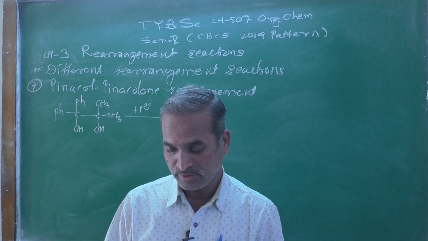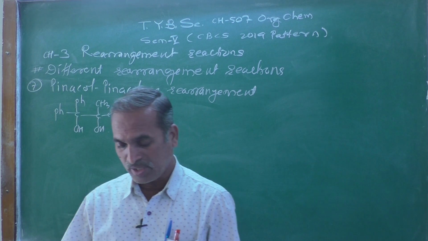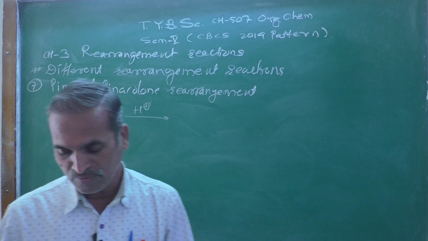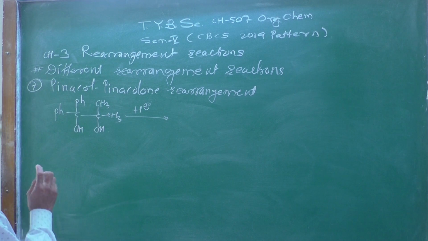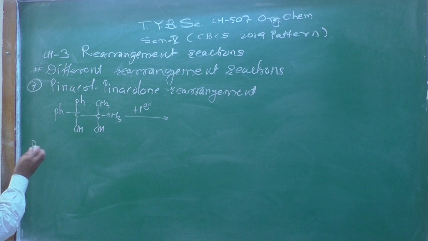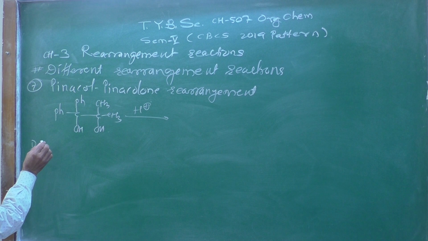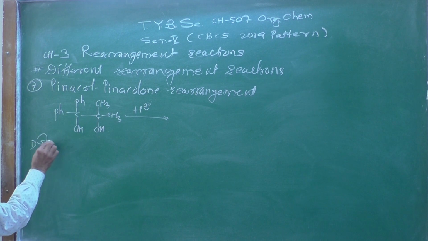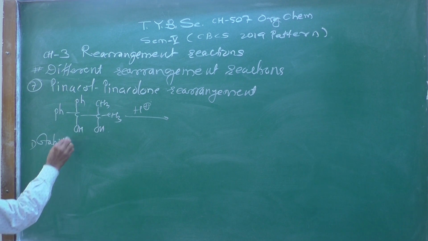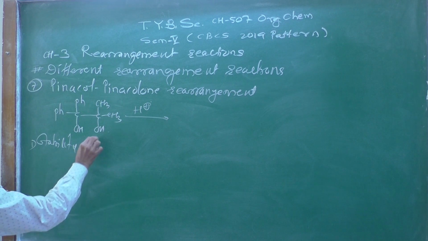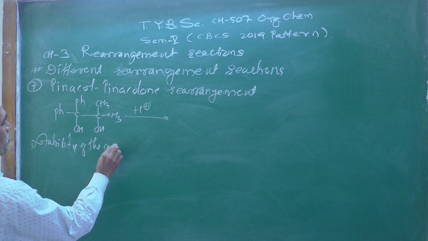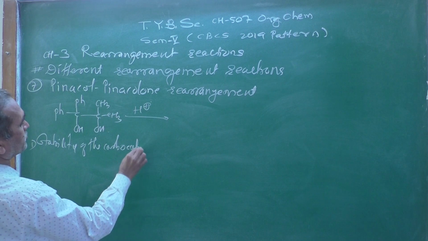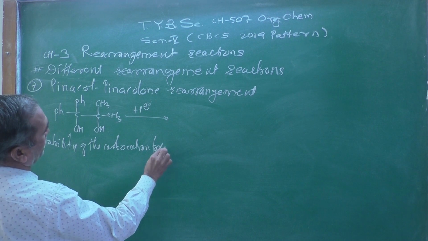So let us see. The first point of the discussion is the stability of the carbocation formed.